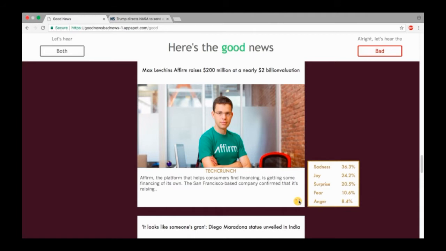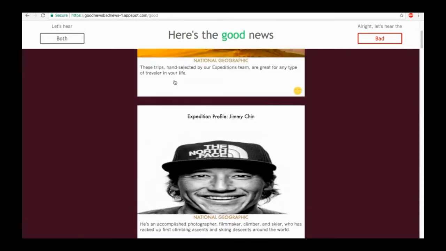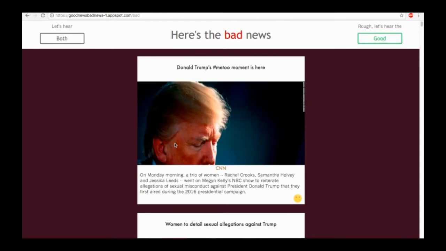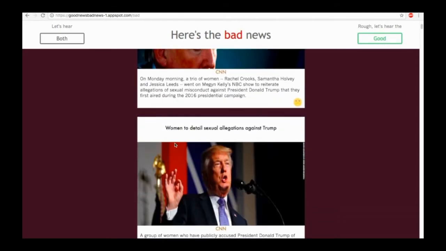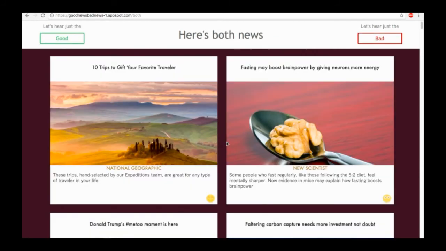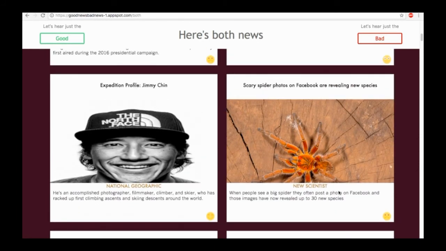The bar at the top of the web app serves as a navigation tool, allowing the user to toggle between good news, bad news, or both. Heading over to bad news, we see the same layout with the same features, but the stories are less positive. Heading over to both news, we also see the same features, but the layout now presents 2 columns and mixes the news together. So, would you like the good news or the bad news?